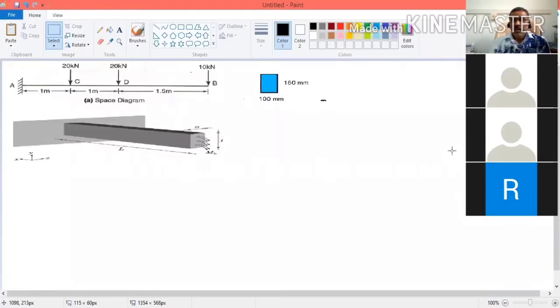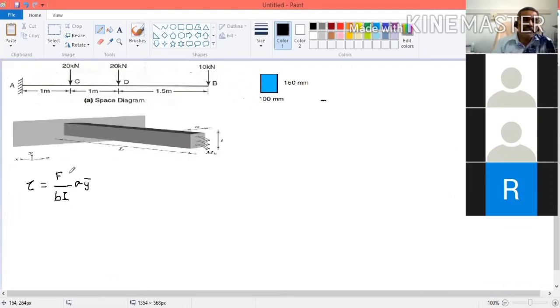Now I am going to give the equation to calculate shear stress. Let us take shear stress as tau. Tau is equal to F, where F is the shear force, divided by B into I. What is B? B is the width of the beam. What is I? I is the moment of inertia of the beam. Then into A into Y bar.